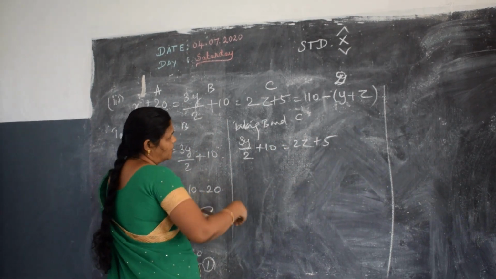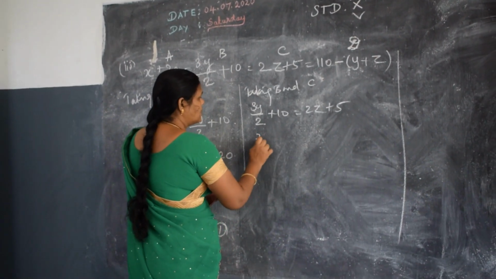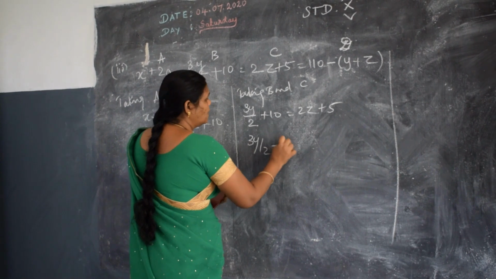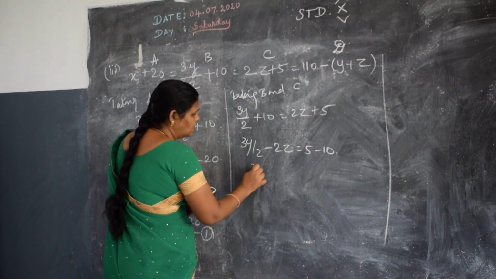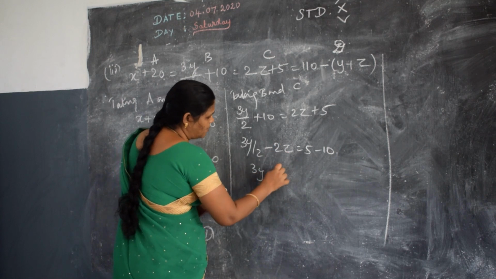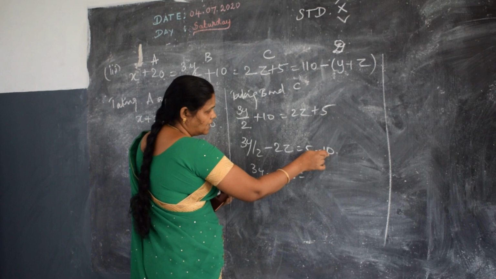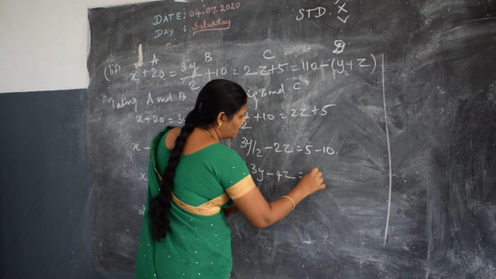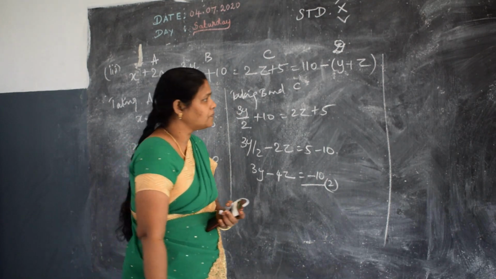As I said before, you bring the z term here and known values there. So 3y by 2 minus 2z is equal to 5 minus 10. So it will become 3y minus 4z is equal to minus 10, cross multiplying, since minus 5 into 2 is minus 10. It will be equation number 2.